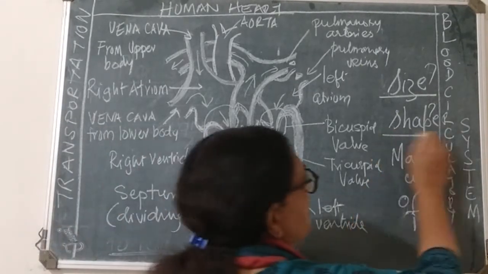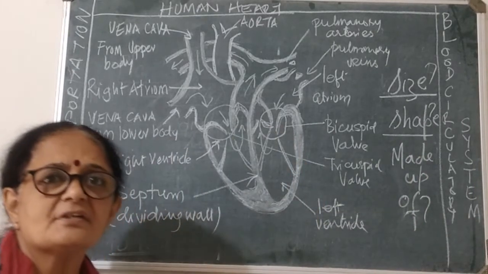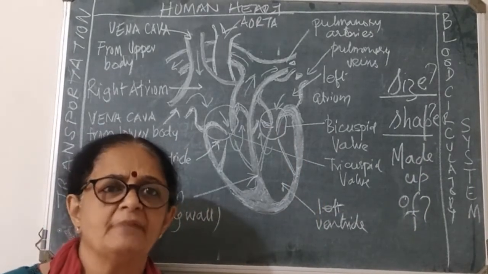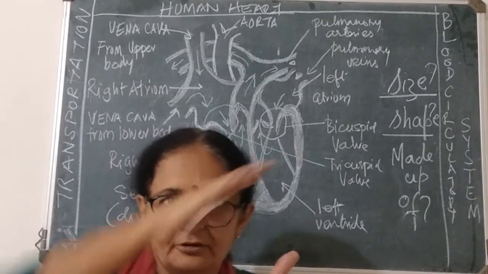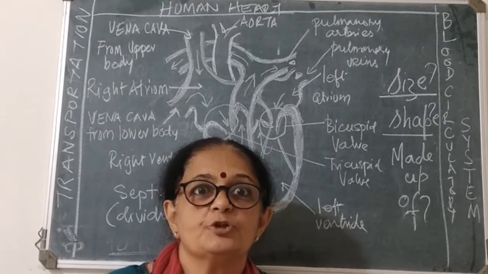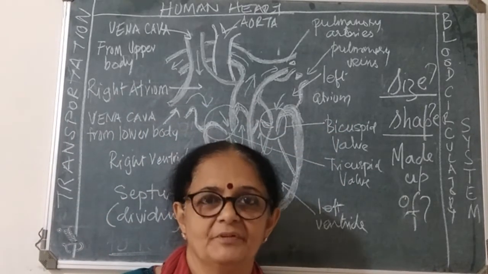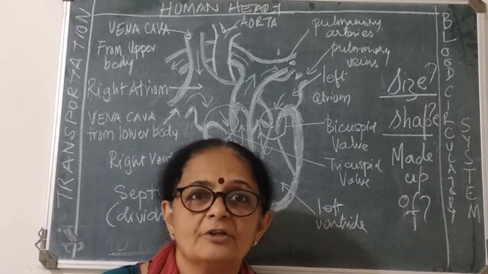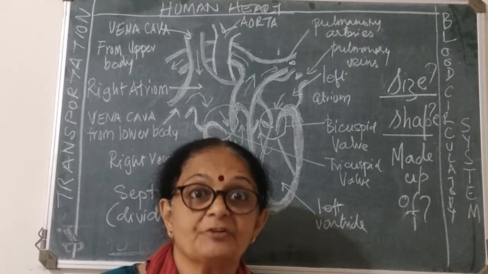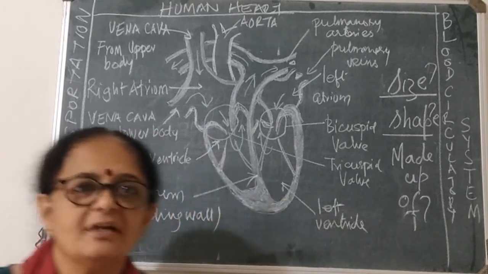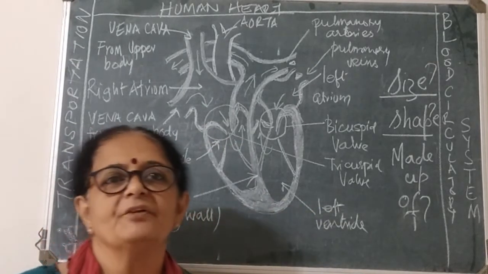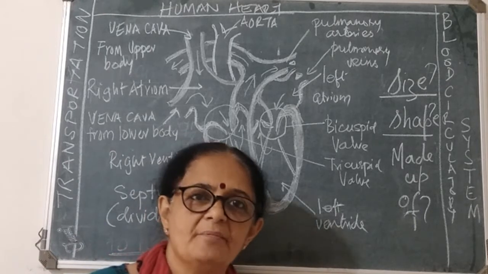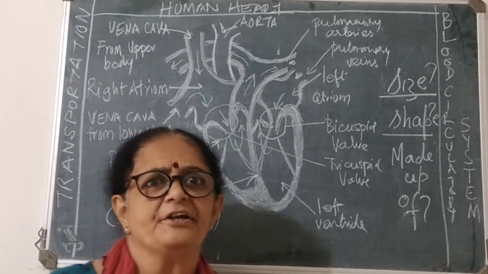Second is shape. It is conical in shape. Now when I'm saying conical, it is not exactly conical. It's not a geometrical figure, because we know that it is muscular. But you may say triangular in shape, or you may say conical in shape, and it is slightly tilted.